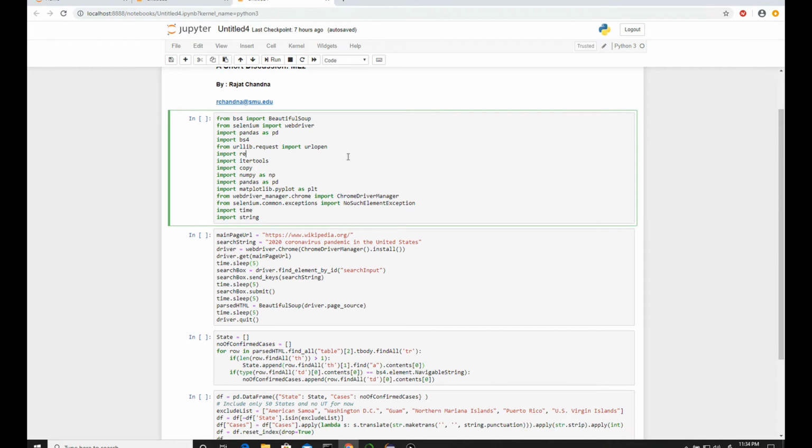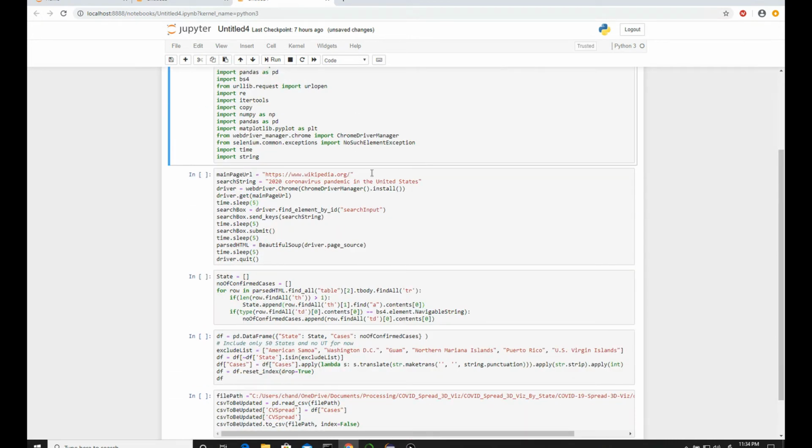To start with, we just load these packages. It's the same thing I did manually. Here we specified a main page URL, that of Wikipedia. Then the search string, which is what we want to put into that search box. Then we loaded a driver. I'm using Chrome right now, but there are other Selenium web drivers available for different browsers, for Mozilla and others. Then we can get this main page.